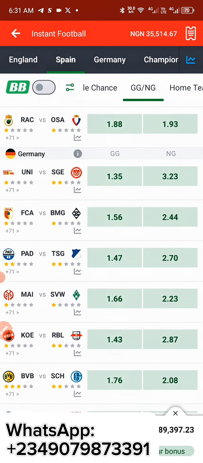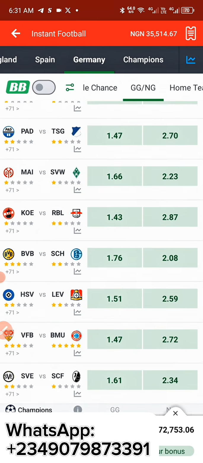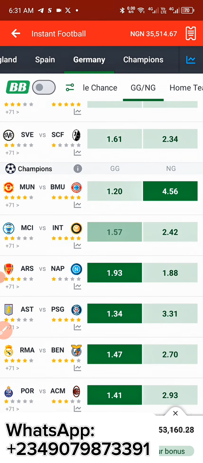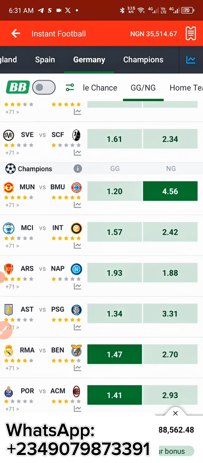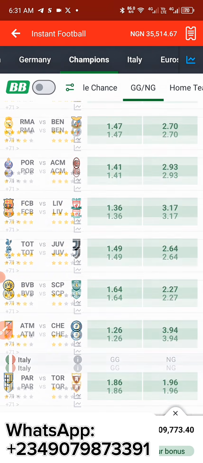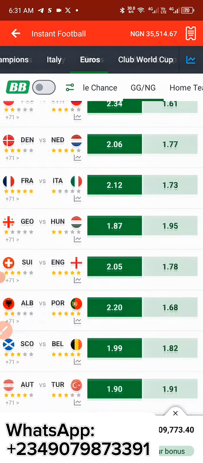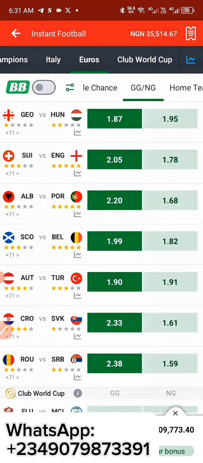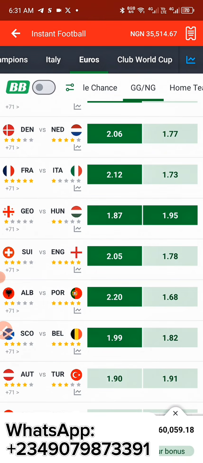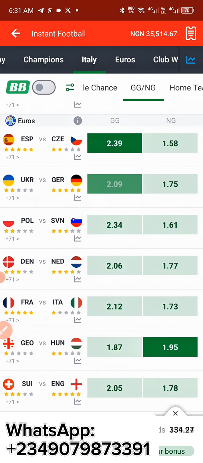Let me see something right here. So I'm going to select this one. I'm okay with that odd. So I'm actually going to select this one also. So I'm going to leave with this. I'm going to check this one. So yes, 4.56 odd. That's a very good one for us to go with. So I'm actually going to check this one. Let me select this one. Unselect this. Don't worry, you'll understand. I'll teach you guys everything you need to note right here.